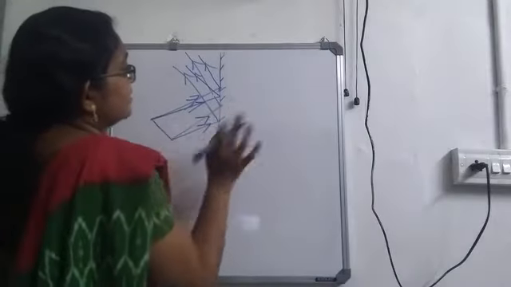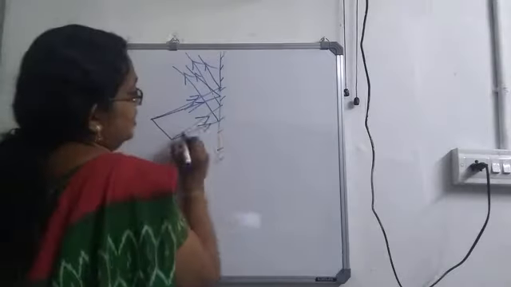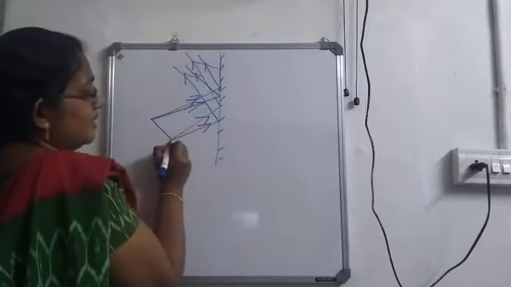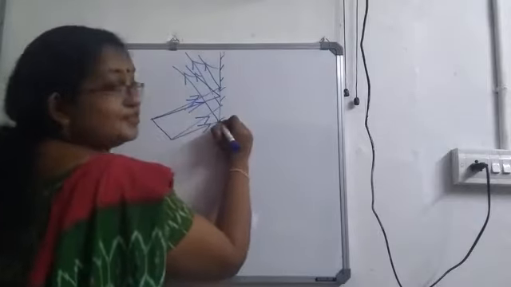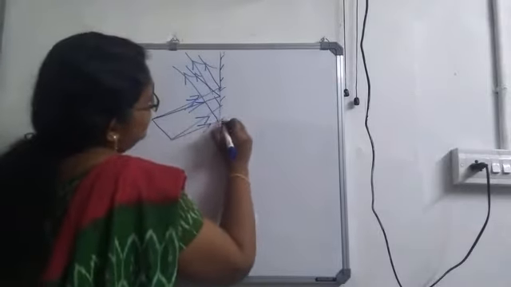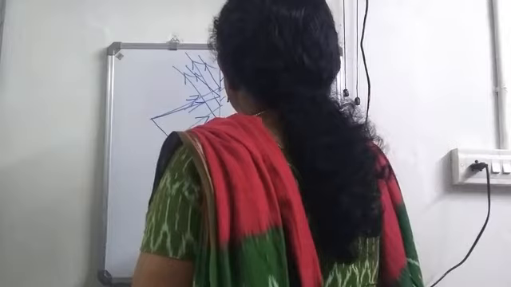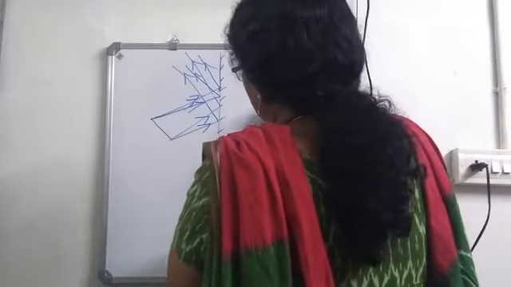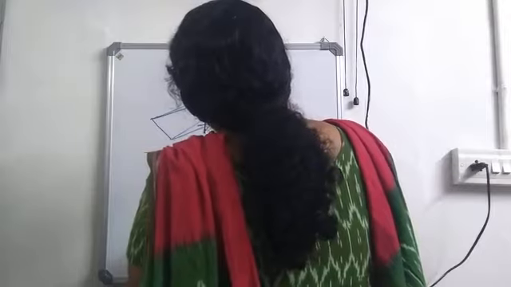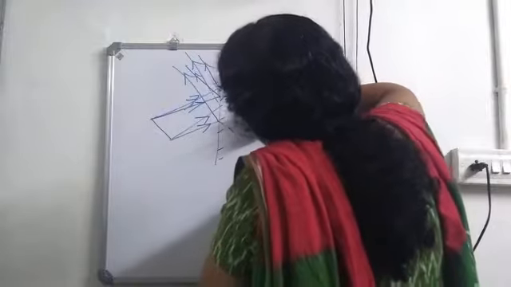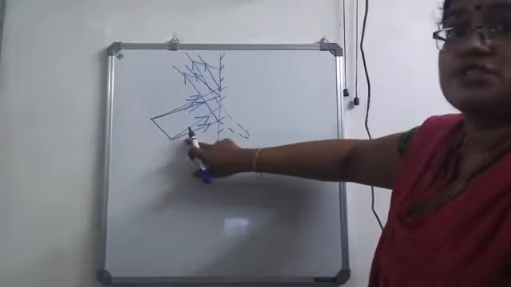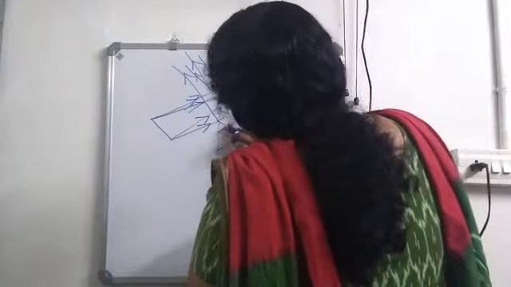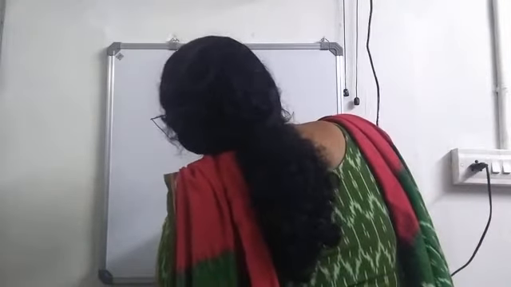Now, we are extending these reflected rays in the backward direction. So, these two are the rays which came from this point. So, this is our first ray. Now, I am extending this in the backward direction. So, when we extend this in the backward direction, it meets at this point. Similarly, we are extending the two reflected rays from this point. So, this meets at a point. So this will be this part.